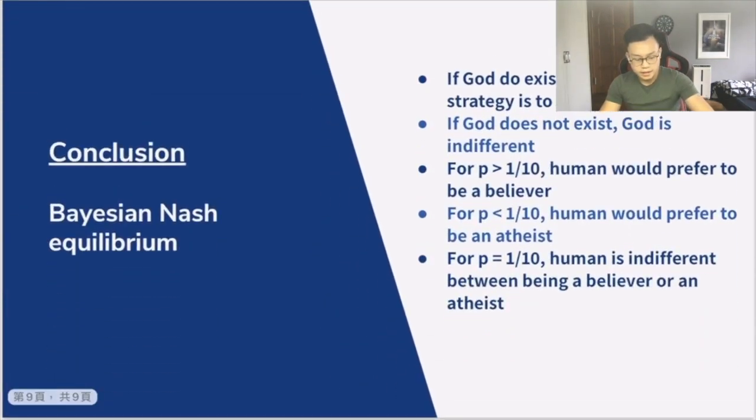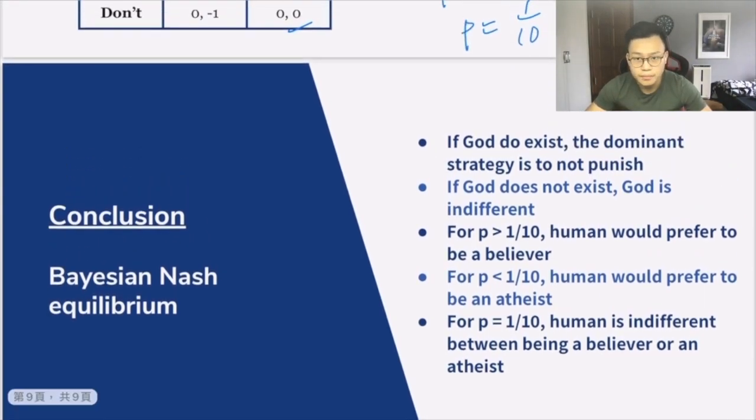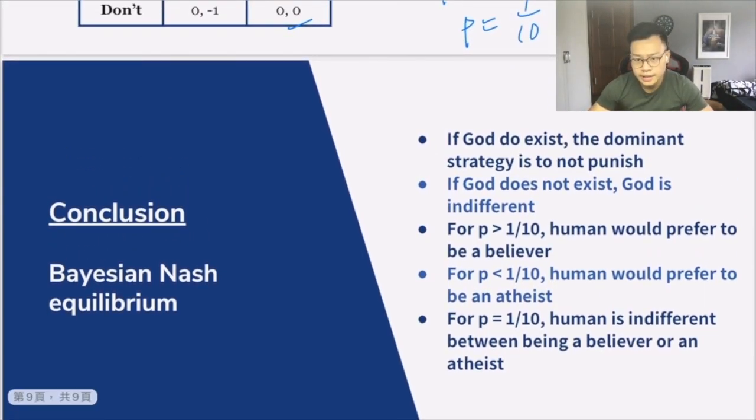Okay, so let us consider the full picture of a Bayesian Nash equilibrium. In the case that God does exist, then the dominant strategy is to not punish, and we have already established this at the very beginning. If God does not exist, then God is indifferent between playing punish or not punish, since their payoff is always 0. And for p greater than 1/10, humans would prefer to be a believer.